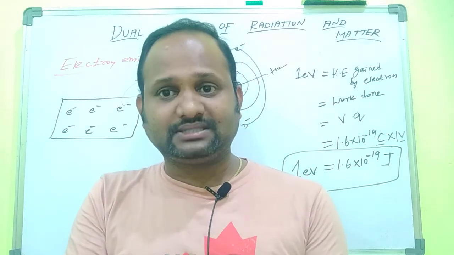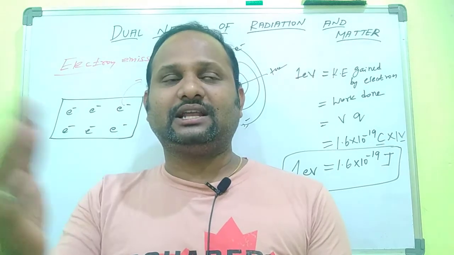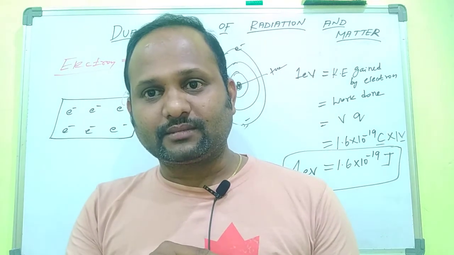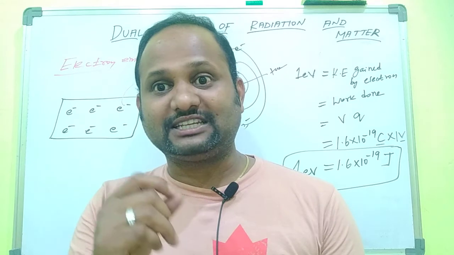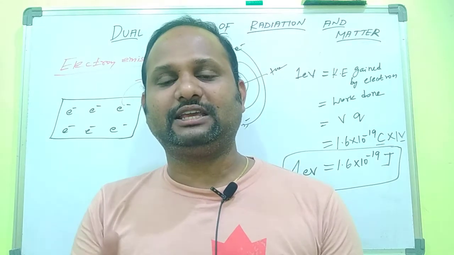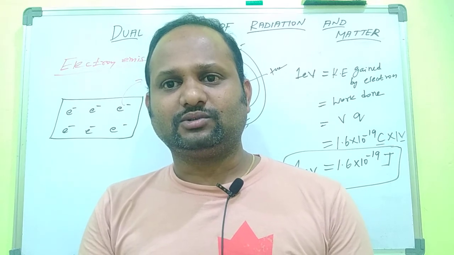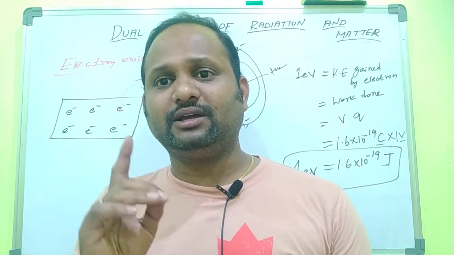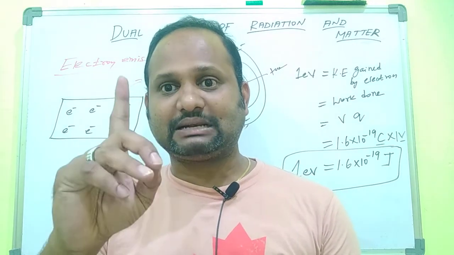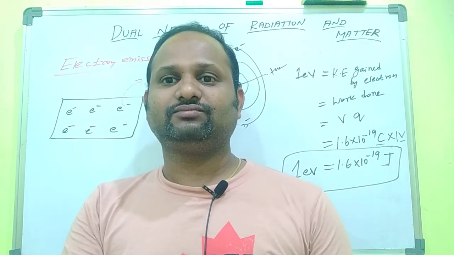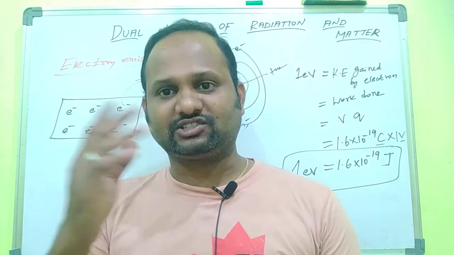In the next class, we are going to discuss the types of electron emission: thermionic emission, secondary emission, photoelectric emission. There are a lot of types, but we are focusing only on thermionic emission, which we will discuss in the next lecture.